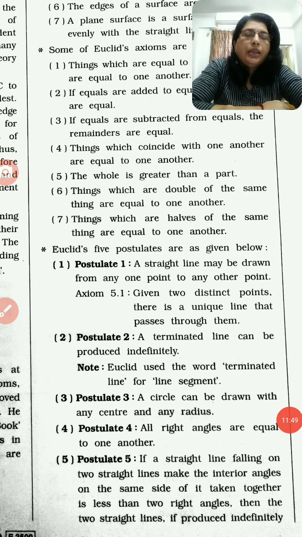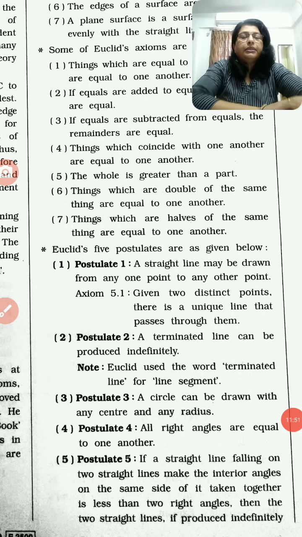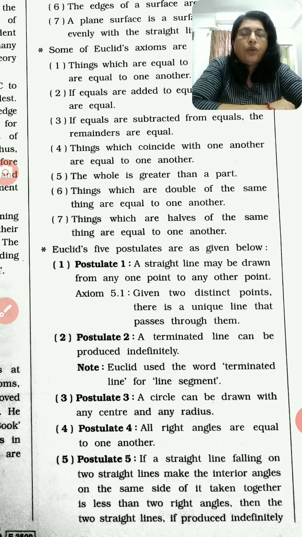Now, here we can see there are some postulates of Euclid's. Here main 5 postulates are there. First postulate is a straight line may be drawn from any one point to any other point. Assume it is called axiom 5.1 also.